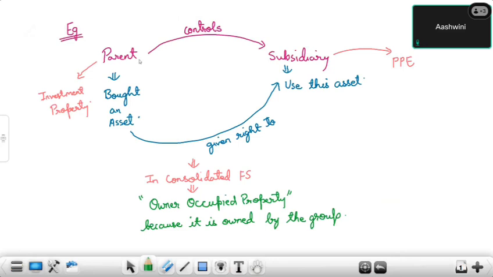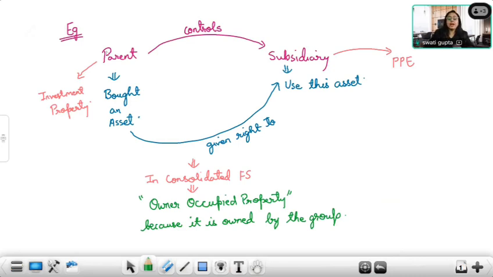Okay. The parent will always classify it as investment property because the parent is not using it. Instead, the parent has given it to the subsidiary and said, okay, use it, and in that case, provide me some payments, maybe any rental payments.